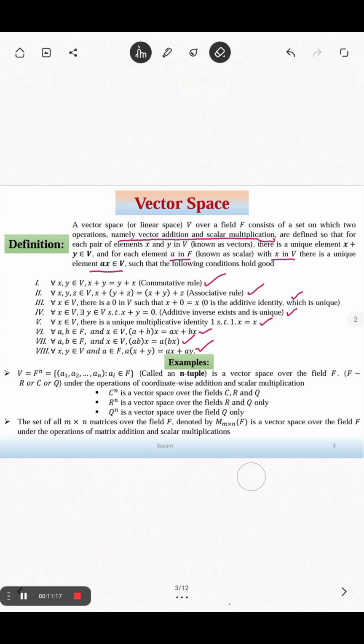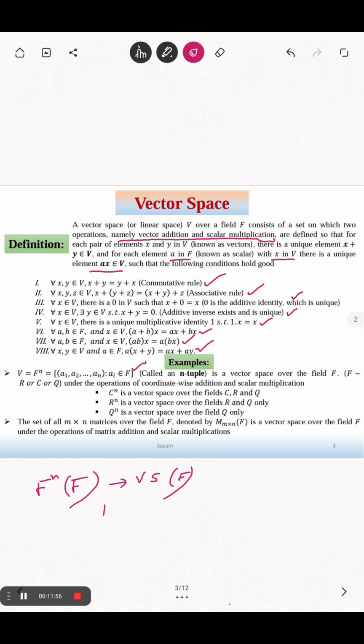Some examples I have given are very important in the study of vector space. As I have told, a vector space can contain more than 3 elements. It may have dimension more than 3, or n, or infinite. So if F is a field, then F to the power n, the set of n-tuples, is a vector space over the field F. Now, fields you have studied in your undergrad.